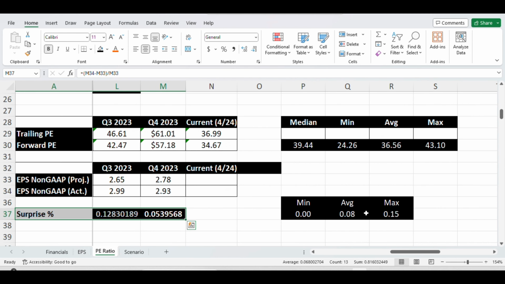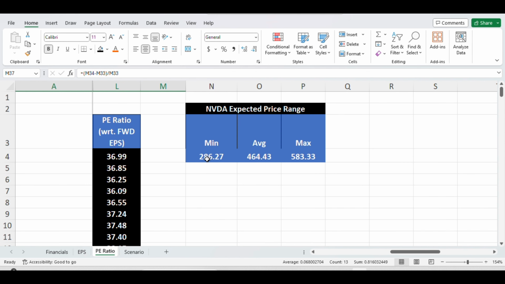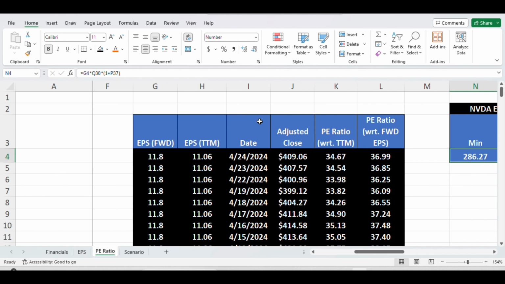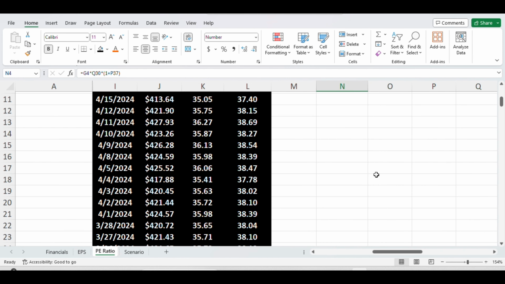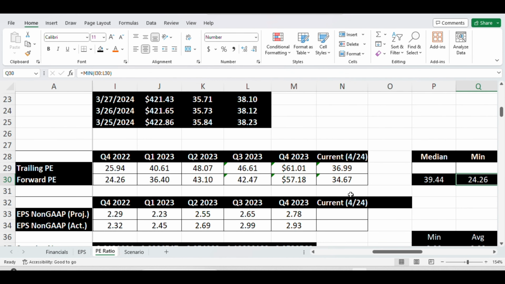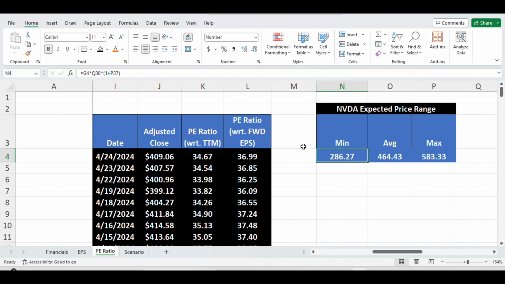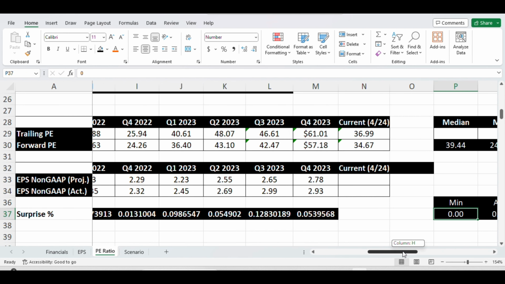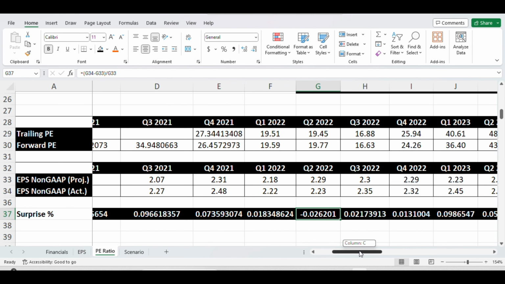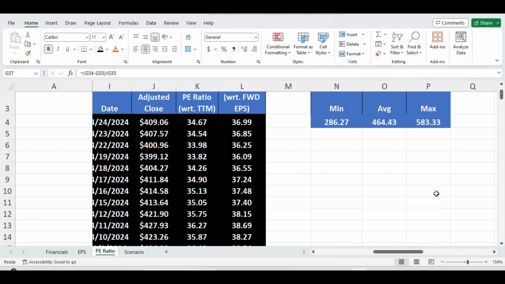Okay, now I'm ready to calculate the Microsoft minimum, average, and maximum price. I have calculated those numbers already, so let me go over them with you. For the minimum, I'm using the formula G4, that is EPS forward, and multiplying it with Q30, the minimum forward PE for the last 4 quarters, and then the earning surprise, that is P37. I'm using 0% as the minimum earning surprise because there was some negative as well. I'm not going to use a negative value because that's going to mess up my calculation. That gives me 286.27 as the minimum Microsoft stock price.